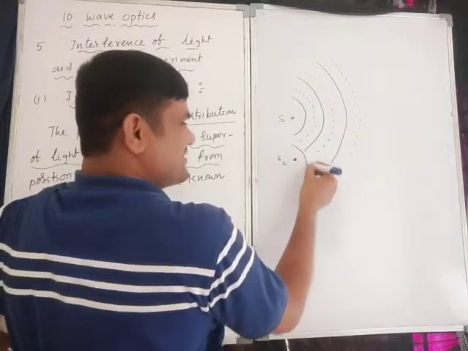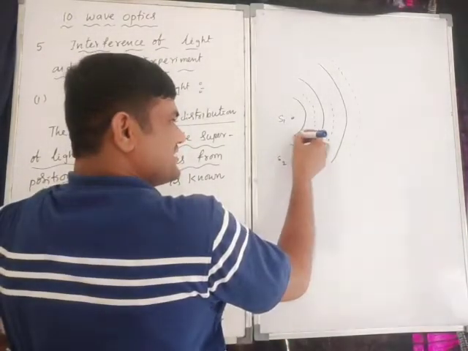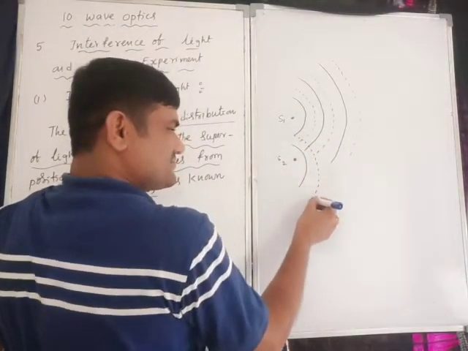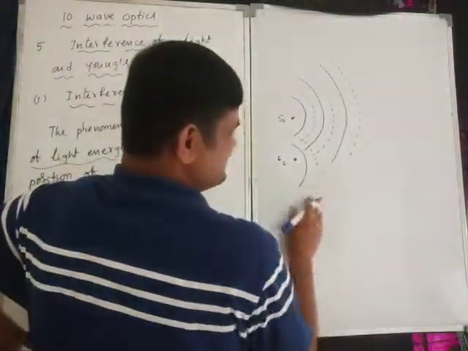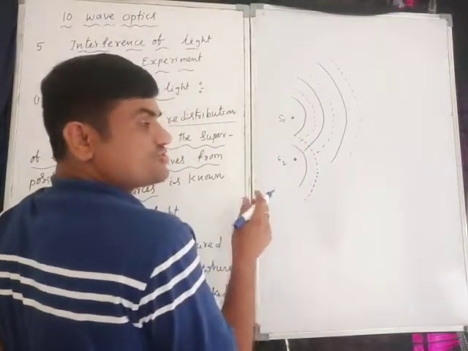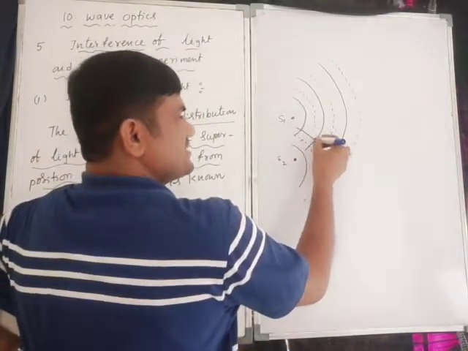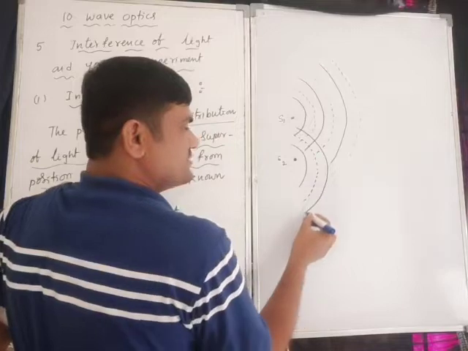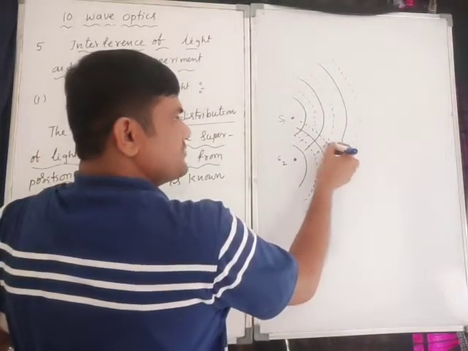So this is the bright wavefront and the dark wavefront. Correct? Each wavefront is from a point source, and this is the dark wavefront and the bright wavefront.